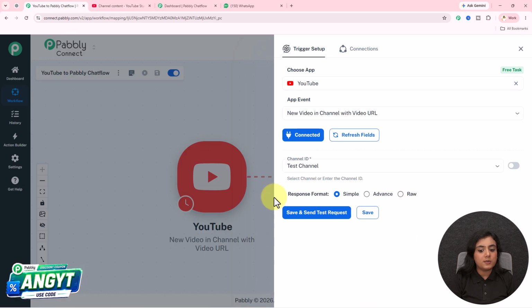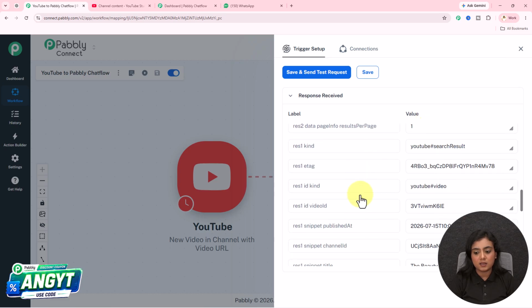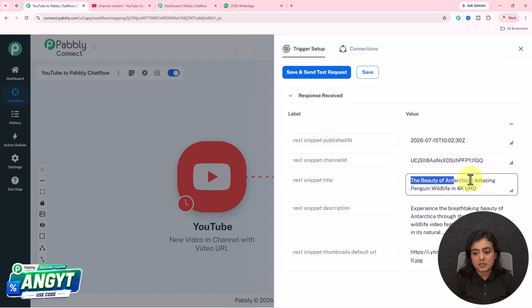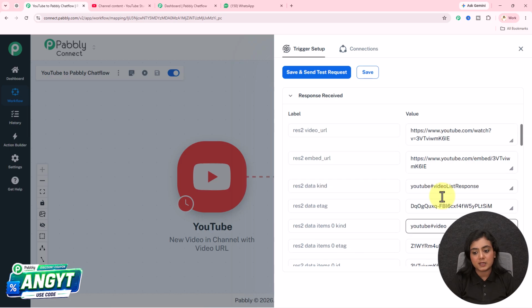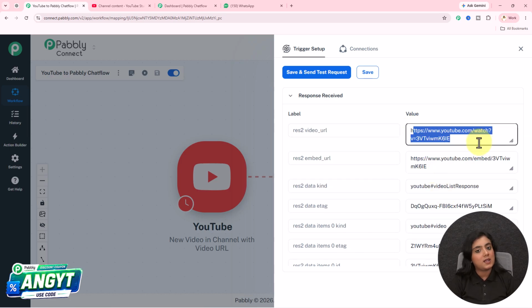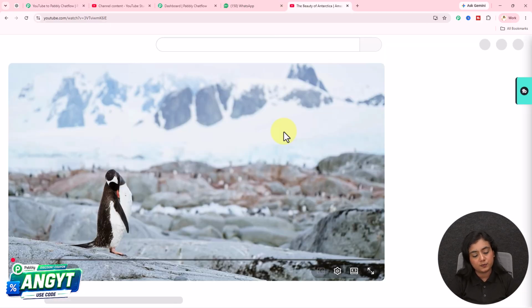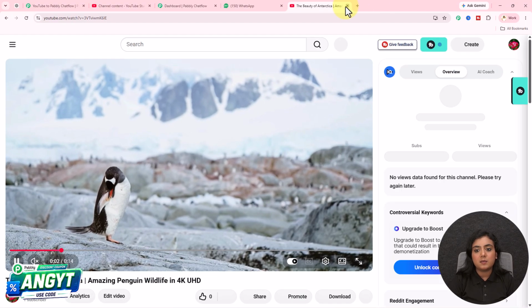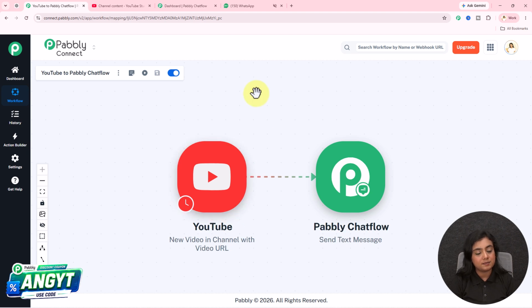So if I go back to my trigger and click on the save and send test request button, you will see automatically the response of the same video has been captured in this trigger. That is The Beauty of Antarctica, Amazing Penguin Wildlife in 4K. This is the description with all the other details and most importantly, the video URL is also captured. If I open this URL on a new tab, you will see it's the same video that I've published right now in front of you. So as now the video has been published successfully on my YouTube channel, our trigger setup is now done.